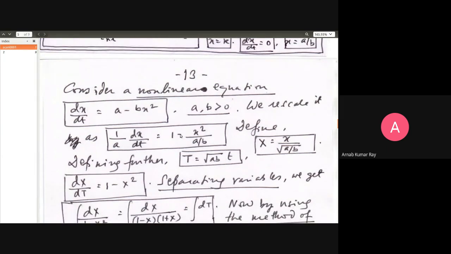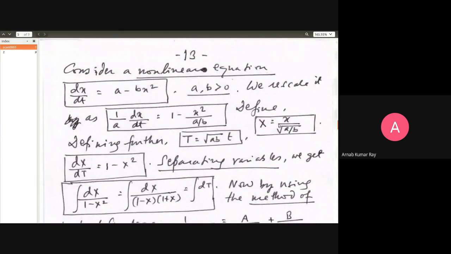Anyway, we shall now apply the old ideas with which we are familiar. We rescale this equation. Take the a to the left-hand side in the denominator. So you'll have 1 upon a dx/dt is equal to 1 minus x squared divided by a by b. Now we define capital X is equal to small x divided by the square root of a by b.